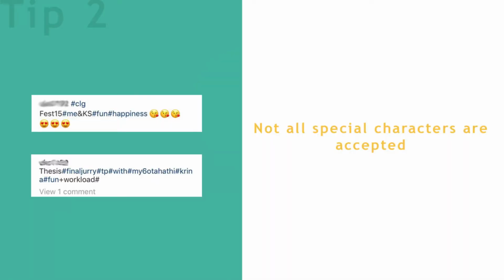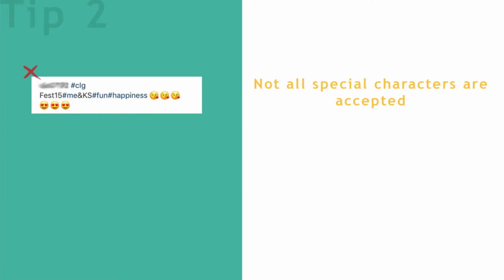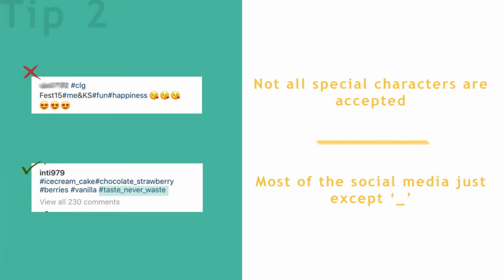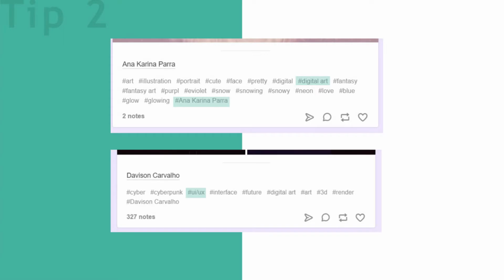Hashtags do not accept all the special characters. The only special character accepted is an underscore. If you want to separate two or more words with a special character, just type hashtag, the first word followed by the underscore and then the second word. This is true for all the social medias except Tumblr. Tumblr does accept special characters and even a space between two words.